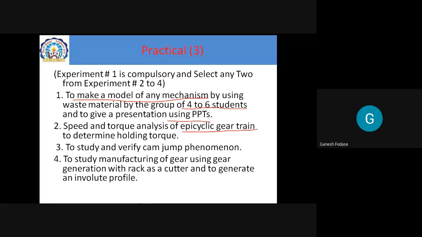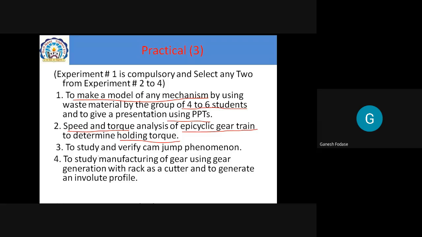So you must know what an epicyclic gear train is, that we studied in the theory topic. Then what is analysis of epicyclic gear train, that also we study. And in the practicals, we are going to analyze the speed and torque of the epicyclic gear train setup we have. And with that setup, we are going to find out the holding torque value, the concept of holding torque we are going to understand. This is our second practical.